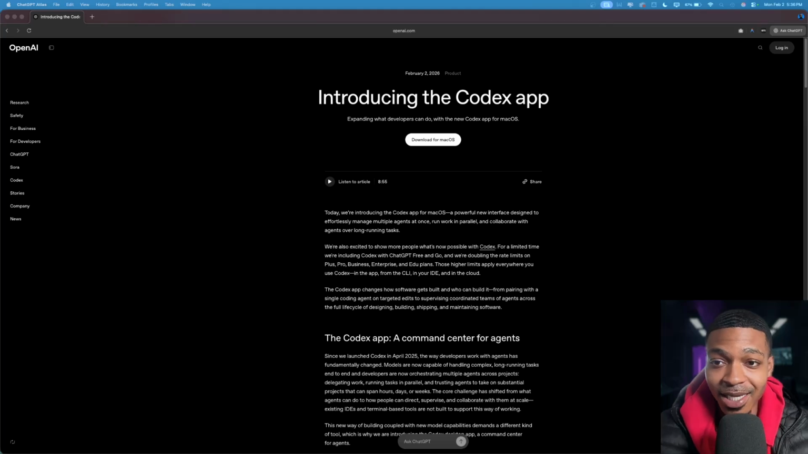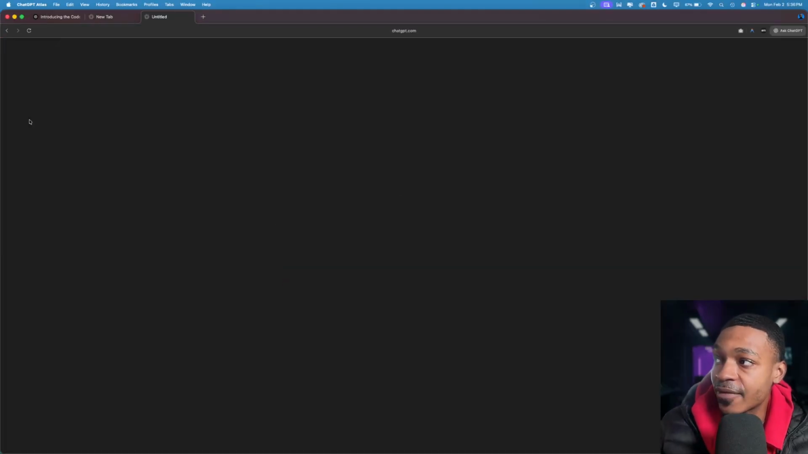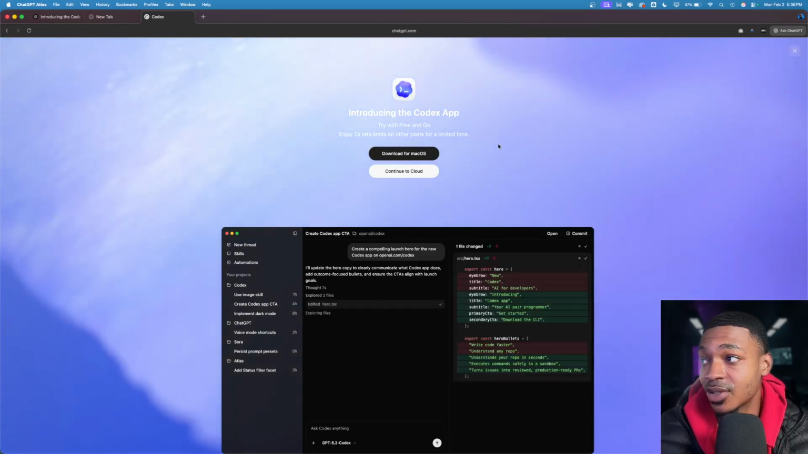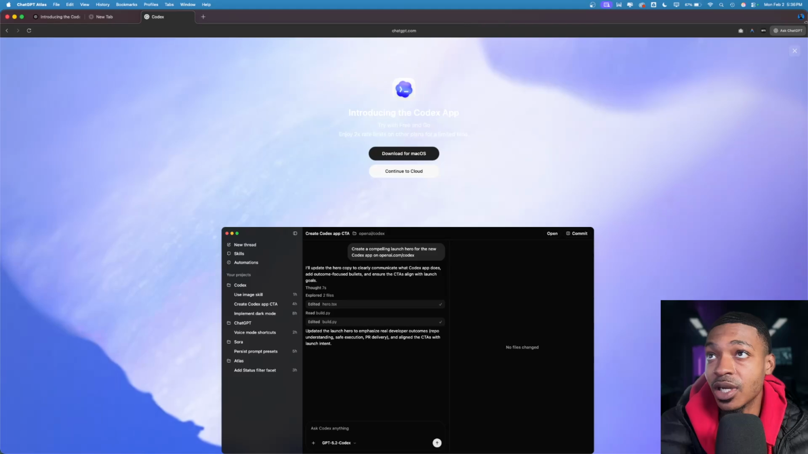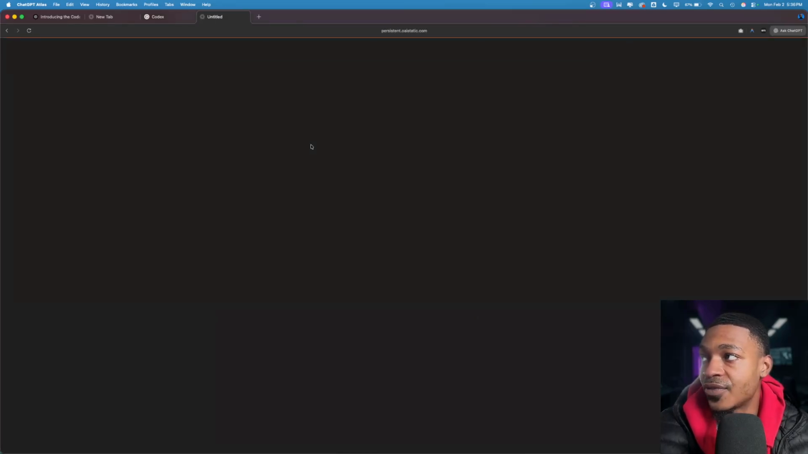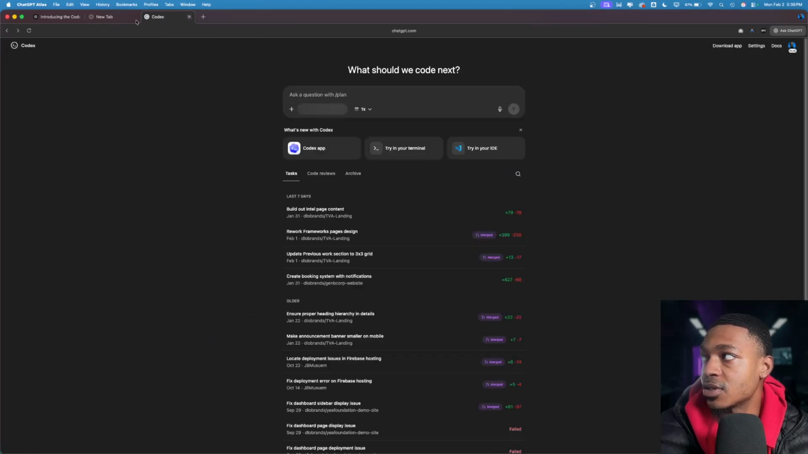So apparently, OpenAI has released the Codex app. If you don't know, inside of ChatGPT right now, we have Codex on the side, and okay, this is a new screen. Codex isn't, or I guess it is available. Okay, so this is what Codex used to look like, and now we have the Codex app. I don't want to download it right now. Hold on. Give me a second.